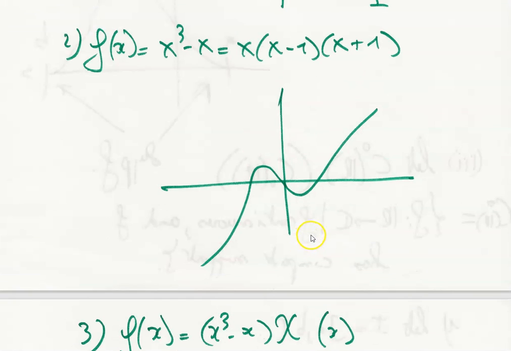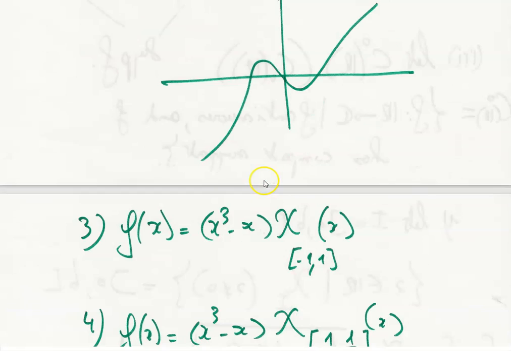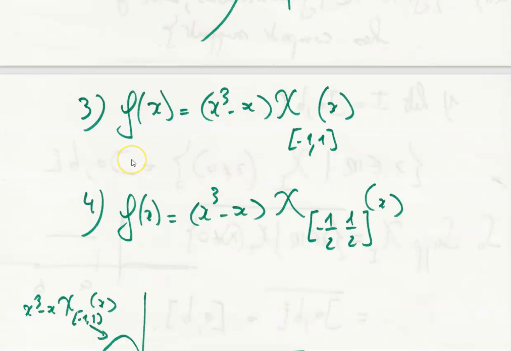And this function on R is not of compact support, okay, because it goes to infinity here, it goes to infinity here. But if we define an interval, we can say that the function is of compact support on the interval. Let's take another example.